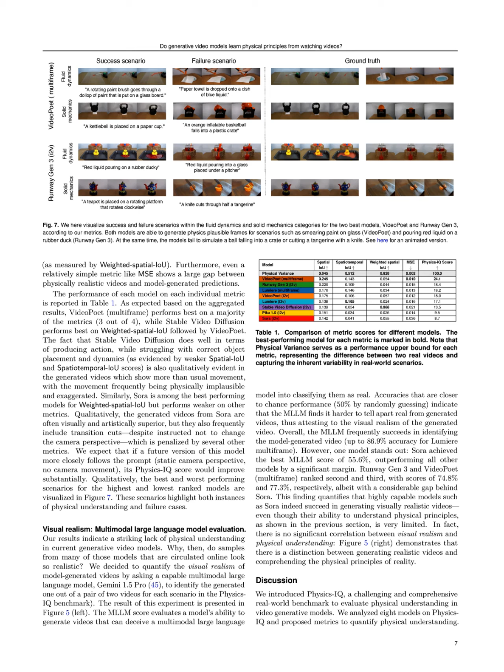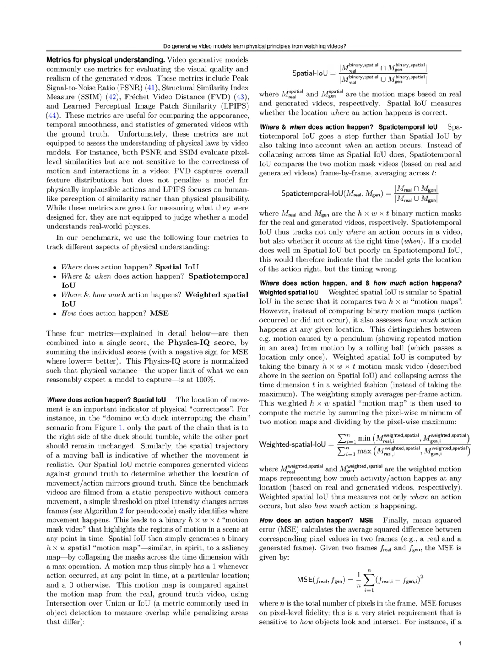Notably, multiframe models generally outperformed their image-to-video counterparts, indicating that access to temporal information aids in predicting future events. A surprising result was the strong performance of stable video diffusion in the weighted spatial IOU metric, despite its struggles with spatial and temporal accuracy, suggesting that it generates more action but often in a physically implausible manner.